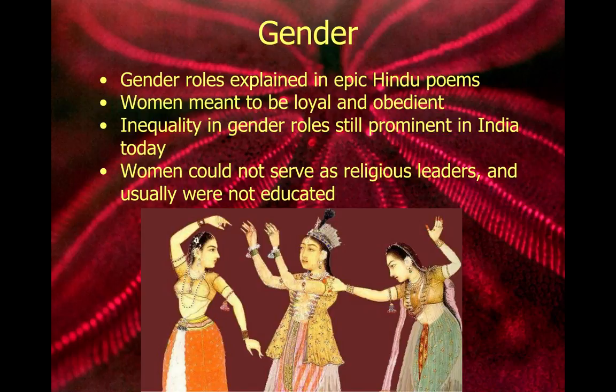And what we also see is that these texts that shape your gender role, that shape your role within your caste, the Ramayana and Mahabharata, are still things that are widely read among Hindus today. Just like the Torah is still widely read among Jews, the Bible is still widely read among Christians. So the importance also with religion in the classical era is that these texts are still significant to the way in which people shape their religious beliefs today.